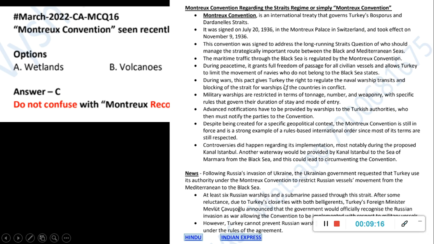This convention, what it tells, how it can block warships, all these things are mentioned. So you can read through this. But again, map related, these places are important: Bosphorus Strait, Dardanelles Strait, Black Sea, Mediterranean Sea. You have to go and see how the map is. For Russia to enter the Mediterranean Sea, it has to come through a lot of internal seas and straits. So go to the map and check that.